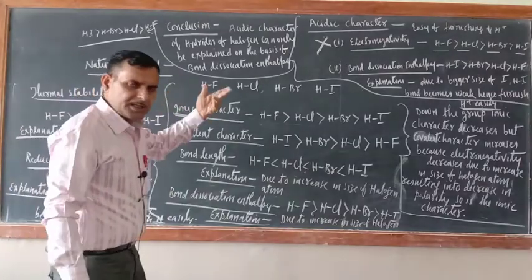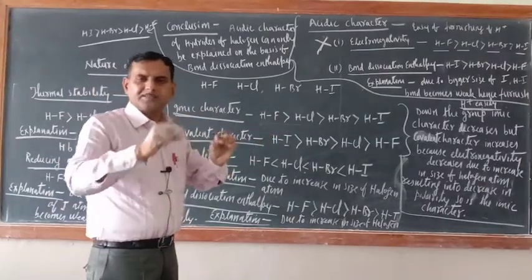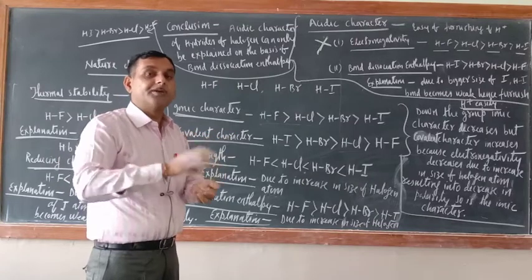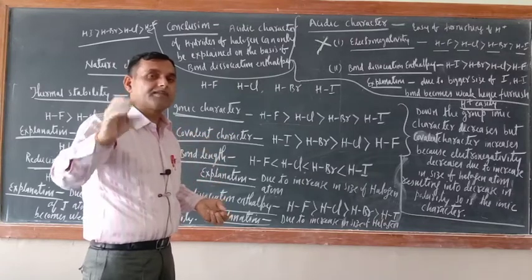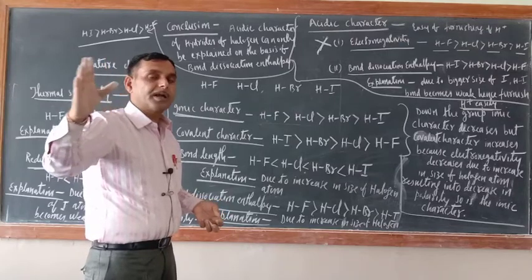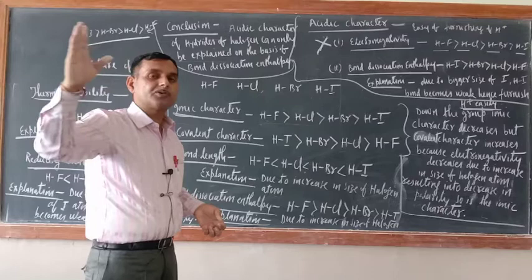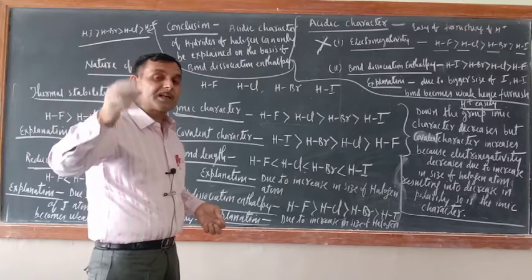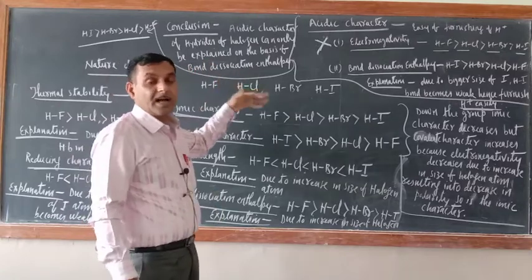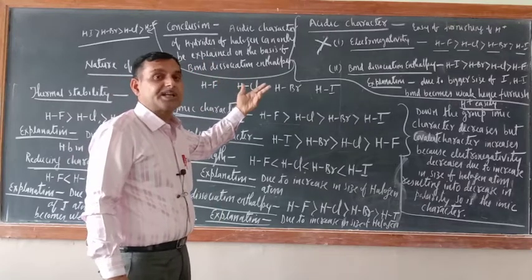So the bond is very easy to break. The bond formed between H and the iodine atom is weak, due to the bigger size of the iodine atom. Hence by giving a small amount of energy, the HI bond can be dissociated into H positive and I negative. It means HI will furnish H positive easily. That is why it is most acidic in character.